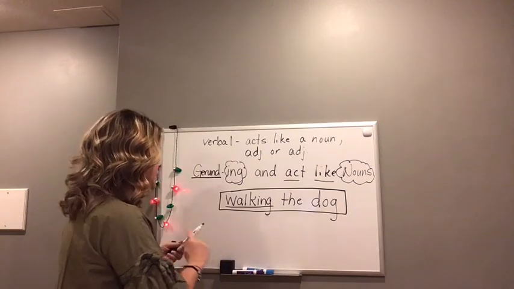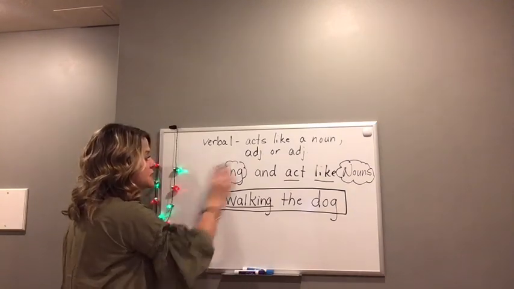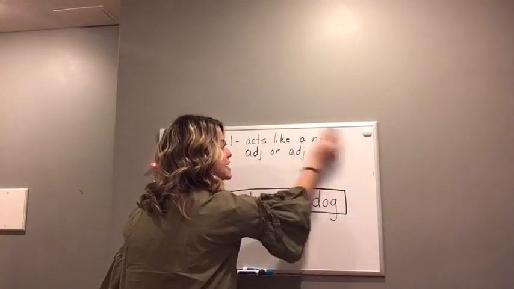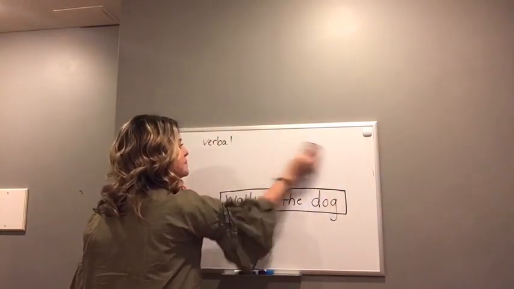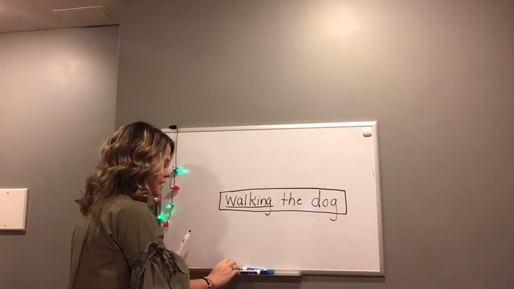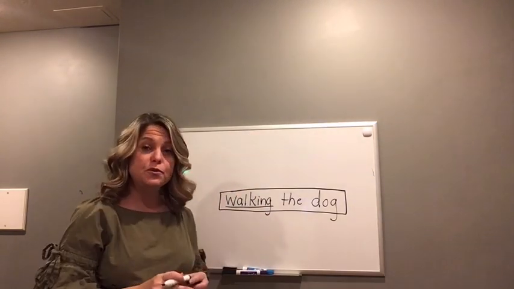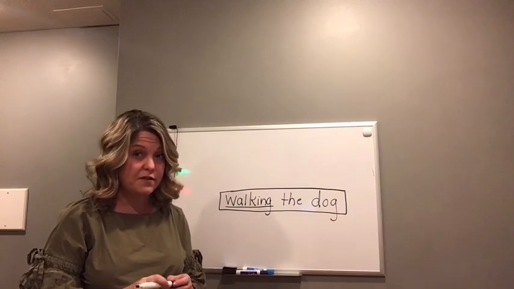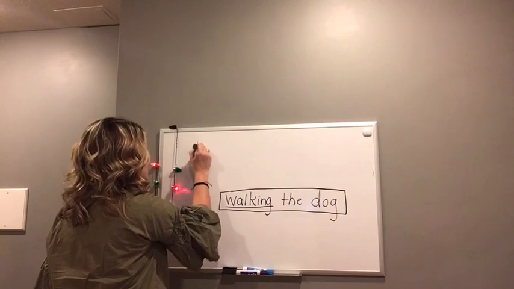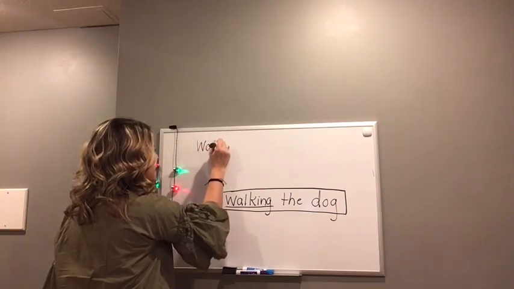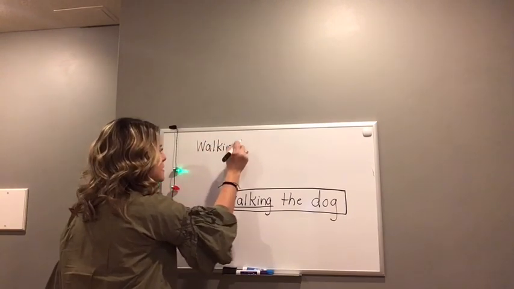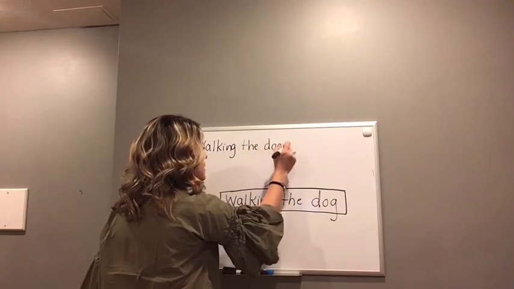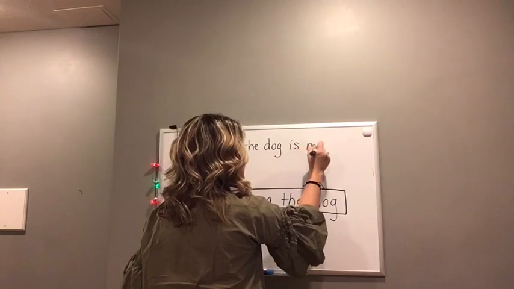Now let me show you a sentence in which walking the dog acts like a noun and does a noun job. Okay, I'm going to use the phrase walking the dog as the subject of my sentence. Walking the dog is my job.